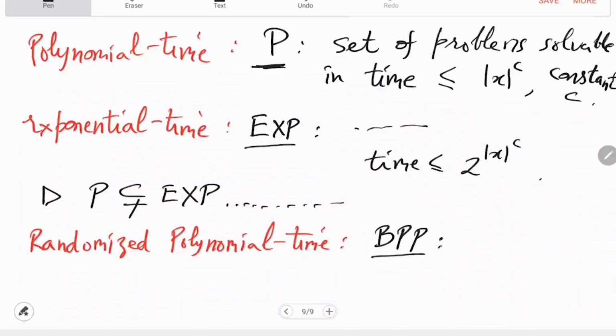Say the correct answer is yes. Then this algorithm will run for polynomial time, and it will give the answer yes with probability, let's say, at least 2/3, and equivalently it will give the answer no, which is the wrong answer, with probability at most 1/3.